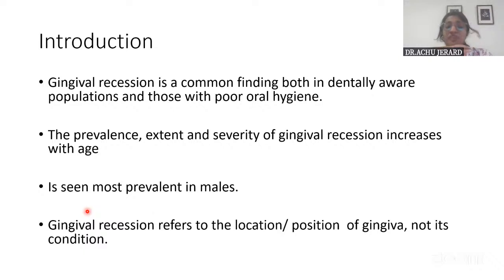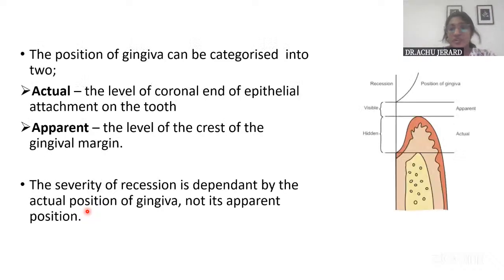And this gingival recession actually refers to what? It refers to the location of the gingival margin, or the position of the gingiva, isn't it? Not the condition of the gingiva, whether it is inflamed or diseased. It is not that. It just refers to the position of the gingiva on the tooth surface.